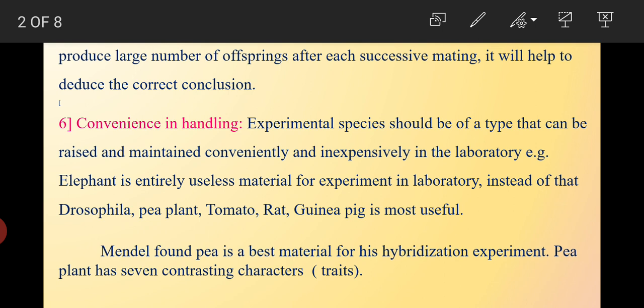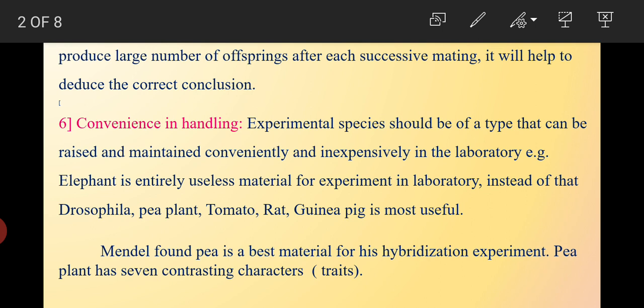For example, if we choose the elephant as an experimental organism in the laboratory, it is quite difficult. Why? Because it has a very long reproductive phase, very few progeny are produced, and it is not easy to do experiments with the elephant.